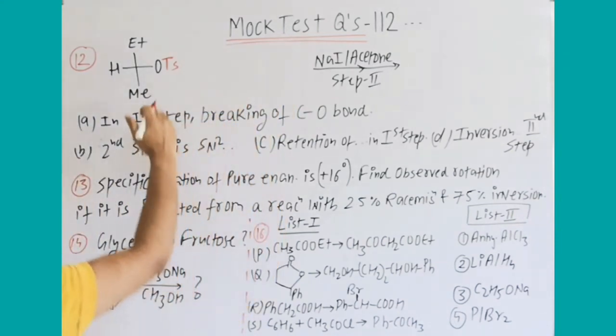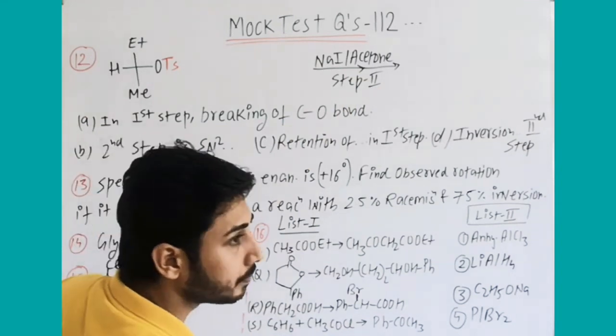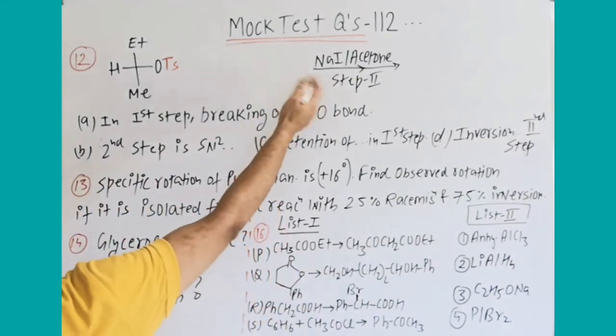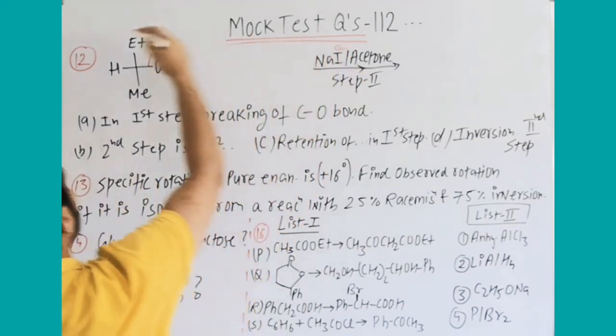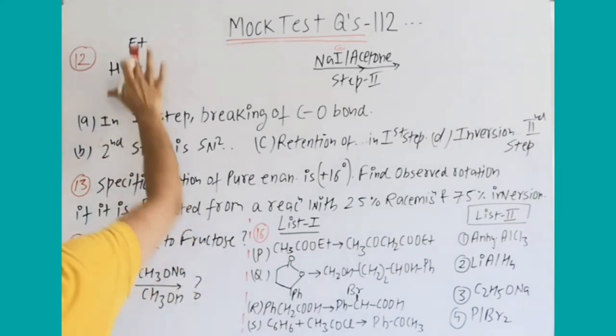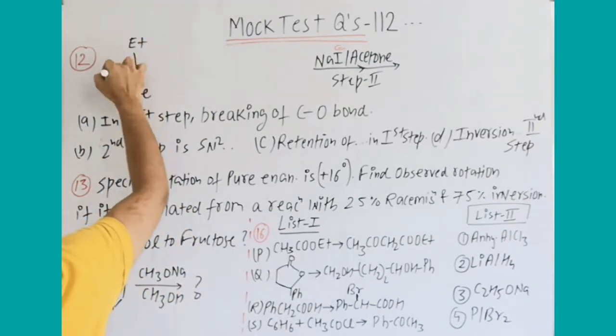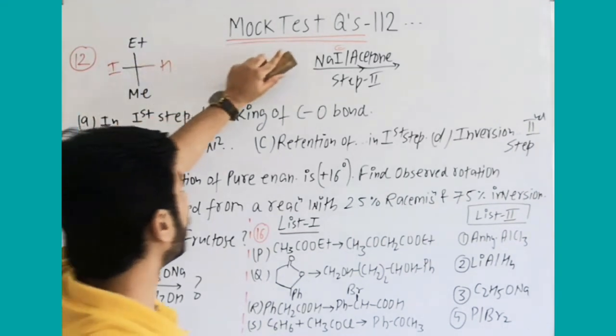So you can utilize this information for the answer. NaI/acetone, it is Finkelstein reaction, iodine exchange. OTs will leave and then I minus attacks from the opposite side, back side attack, means iodine here, H will be there. This is the final product formed.